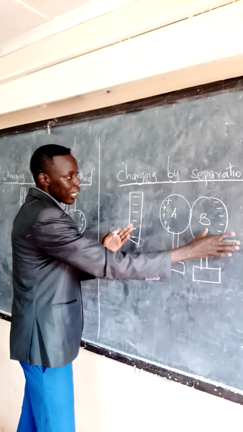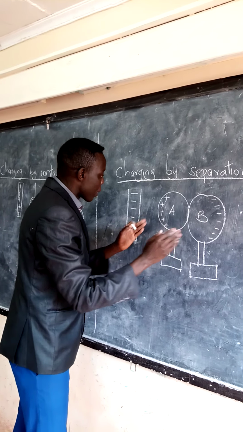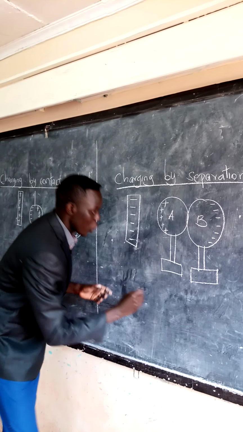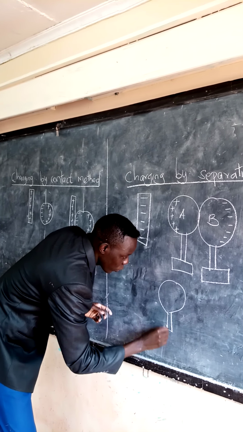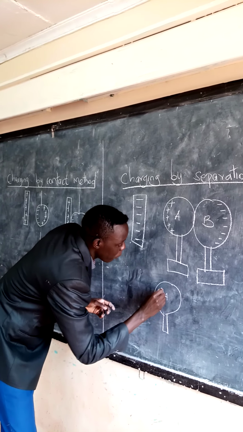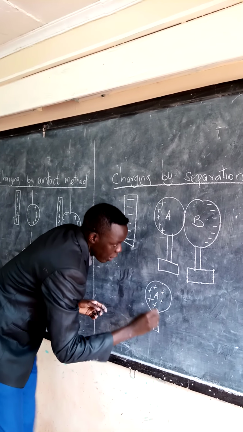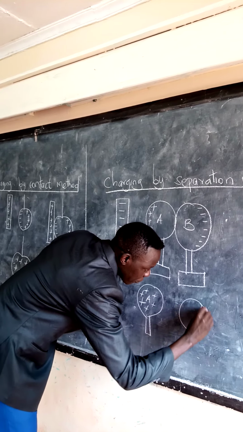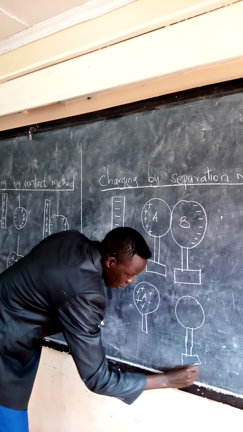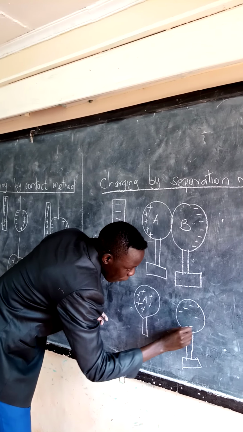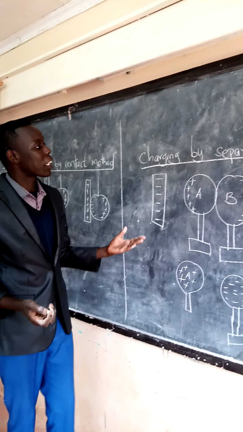Now, when you separate them while this material is still there, this one being A will be positively charged all over. This one being B will be negatively charged all over. This is charging by separation.